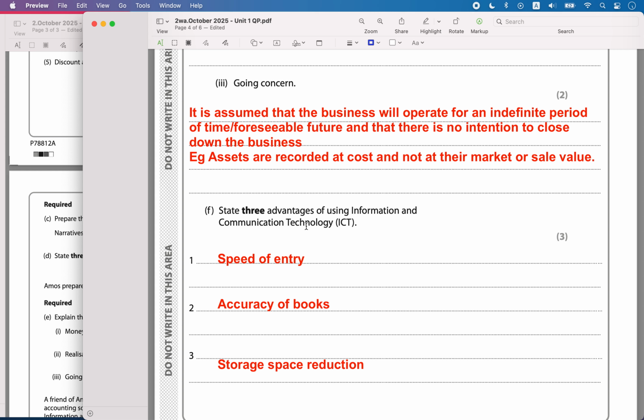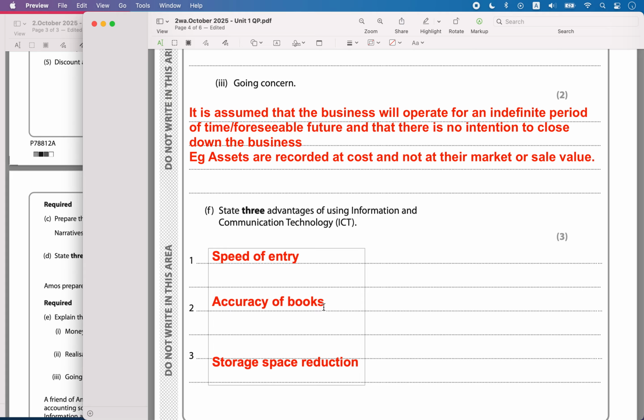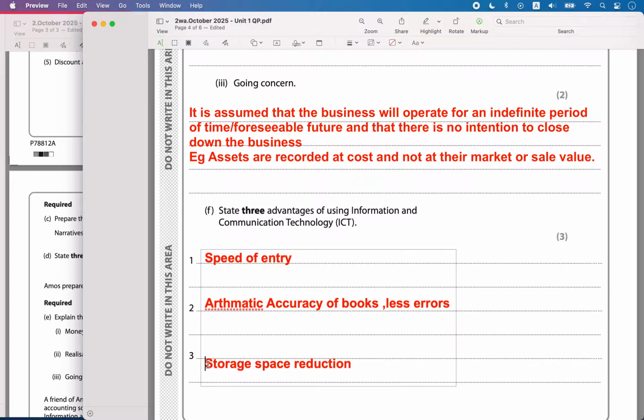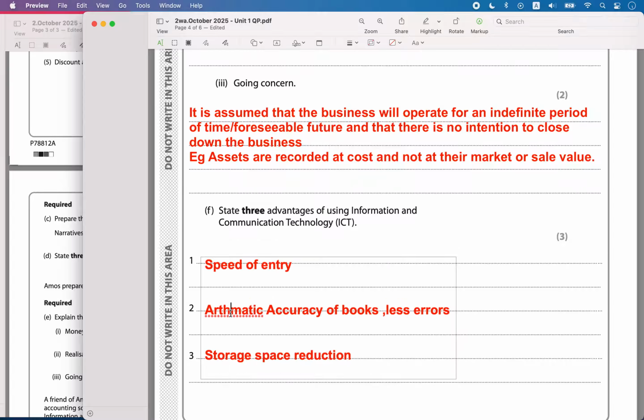Then state 3 advantages of using information and communication technology. What is the use of ICT in accounting? It ensures speed of entry and accuracy of books, because fewer errors will happen. That is arithmetic accuracy, or mathematical accuracy, with fewer errors. And then you have storage space reduction, because the computer will store all the data.